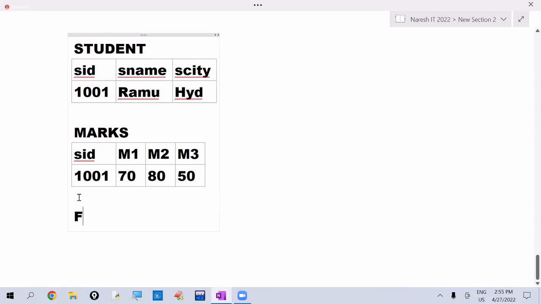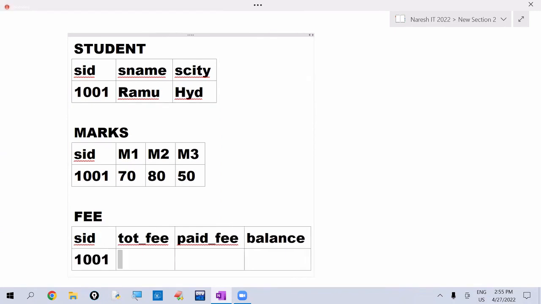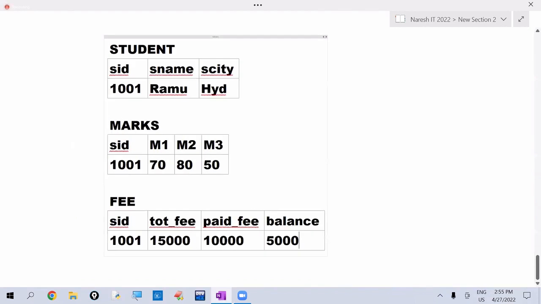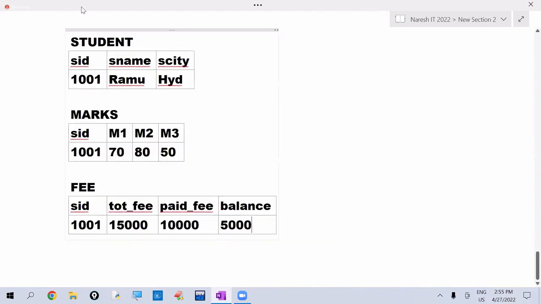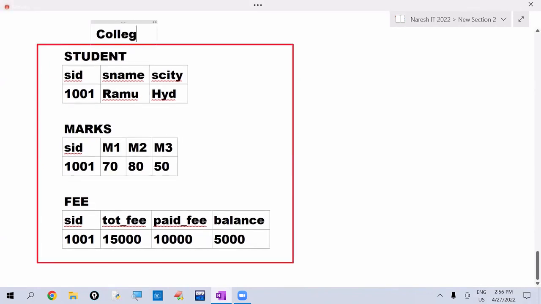Like that, fee is one table. They are maintaining student ID, total fee, paid fee, balance. Like this, they are maintaining. 1001 student, out of 15,000, he paid 10,000. Remaining balance is 5,000. So now you can say this is one college database. Now this is one college database here. What is this one now? This is college database. You can understand complete details about an organization.